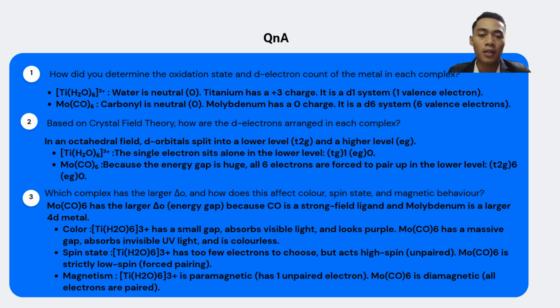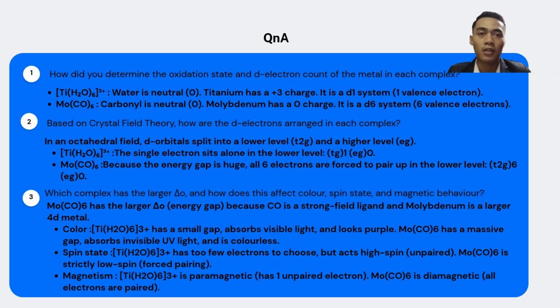Next, which complex has the larger gap, and how does this affect the color, spin state, and magnetic behavior? Molybdenum hexacarbonyl has a larger energy gap because carbonyl is a strong field ligand and molybdenum is a 4d metal. For the color, the hexaaquatitanium(III) ion has a small gap, absorbs visible light, and looks purple. The molybdenum hexacarbonyl has a massive gap, absorbs invisible UV light, and is colorless.